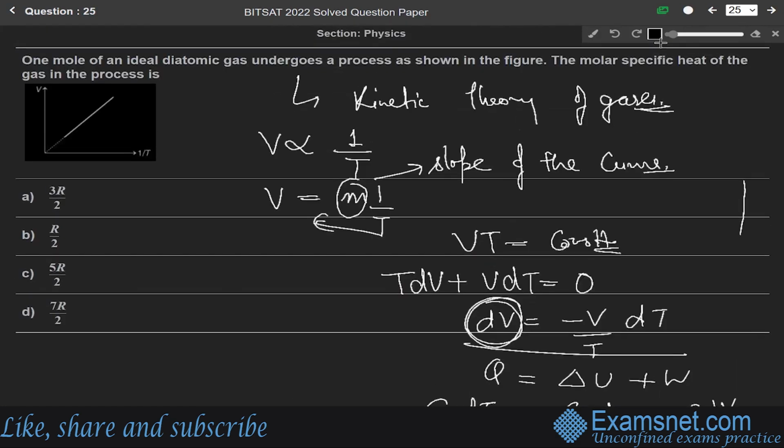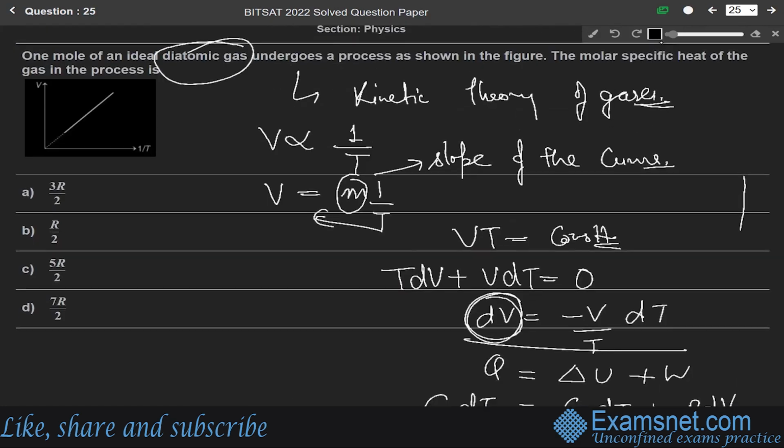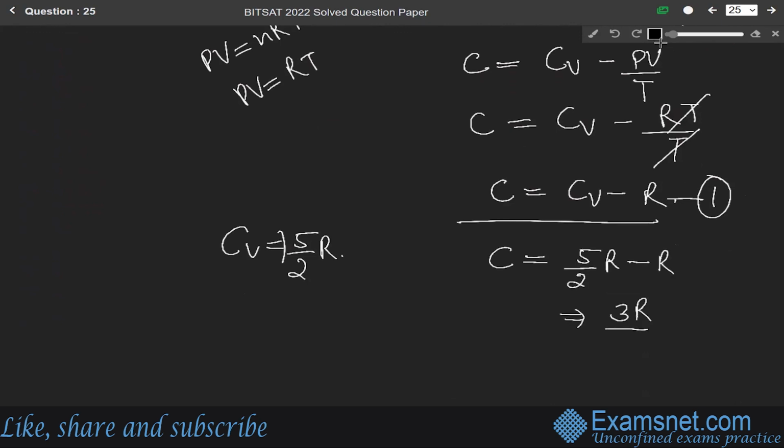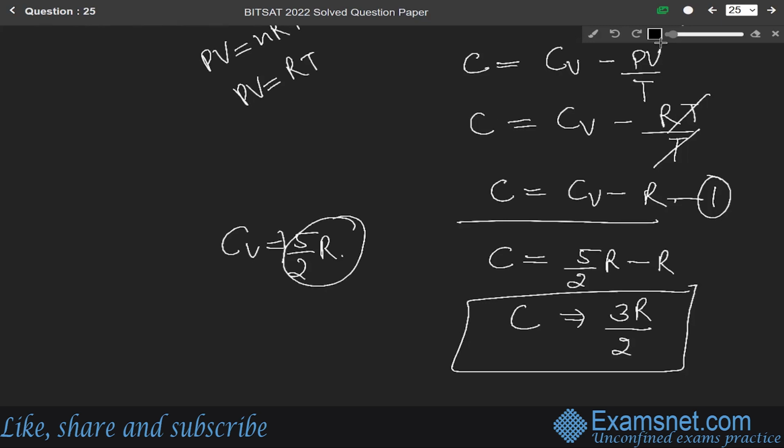Now in this question, we are given a diatomic gas. For a diatomic gas, we know that Cv equals 5 by 2 R. So just put the value: C equals 5 by 2 R minus R. So it will be equal to 3R over 2. So C will be equal to 3R over 2. Okay. How does this Cv equal to 5 by 2 R come for a diatomic gas?